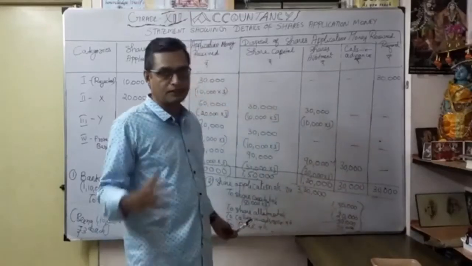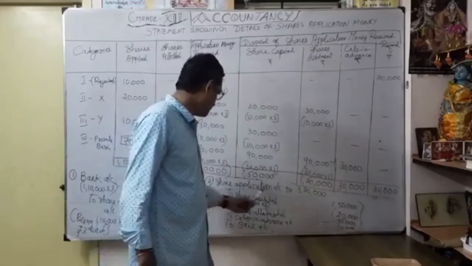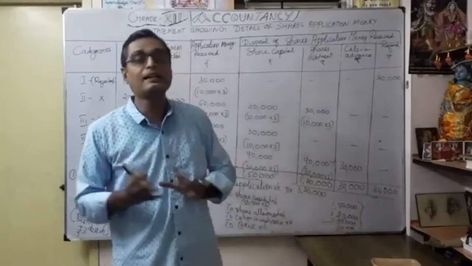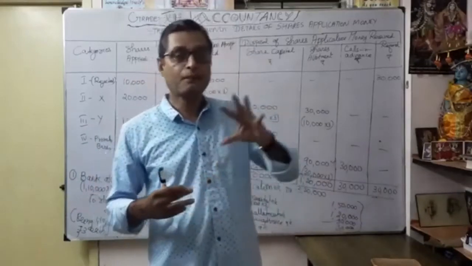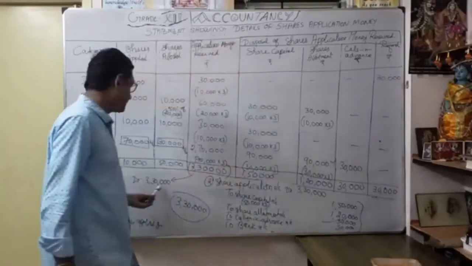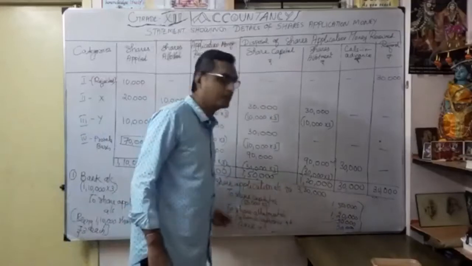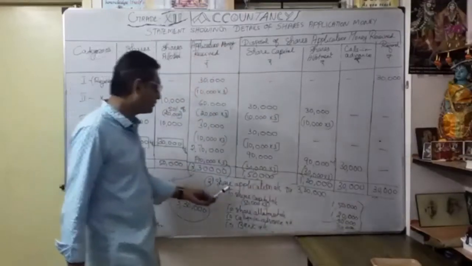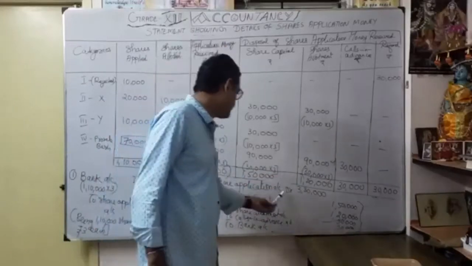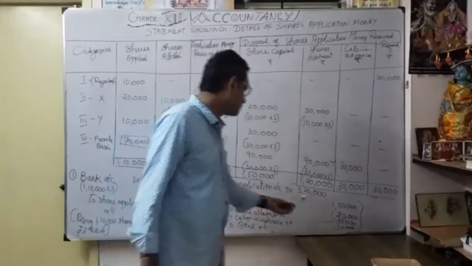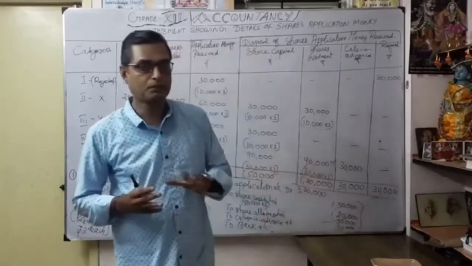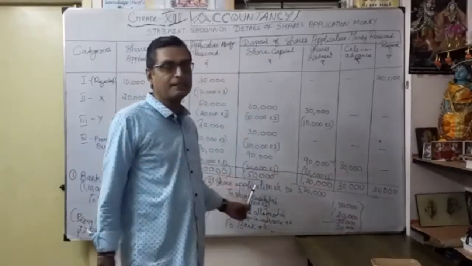Then we refunded the 10,000 shares, correct? So share application to bank account 30,000. We already learned this entry in our previous session, correct? Now how are we going to prepare the combined entry? Whatever the 3,30,000, we did it here as a combined entry. So instead of more than 3 individual entries, we did a second entry as a combined entry. Share application 3,30,000, how distributed? Share capital, share allotment, calls in advance and bank because of the refund. You understood the second entry.